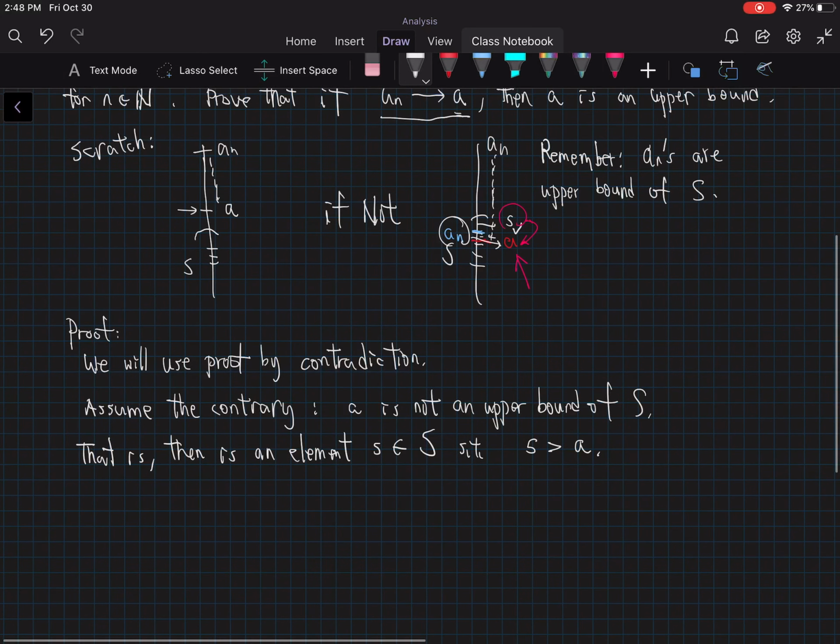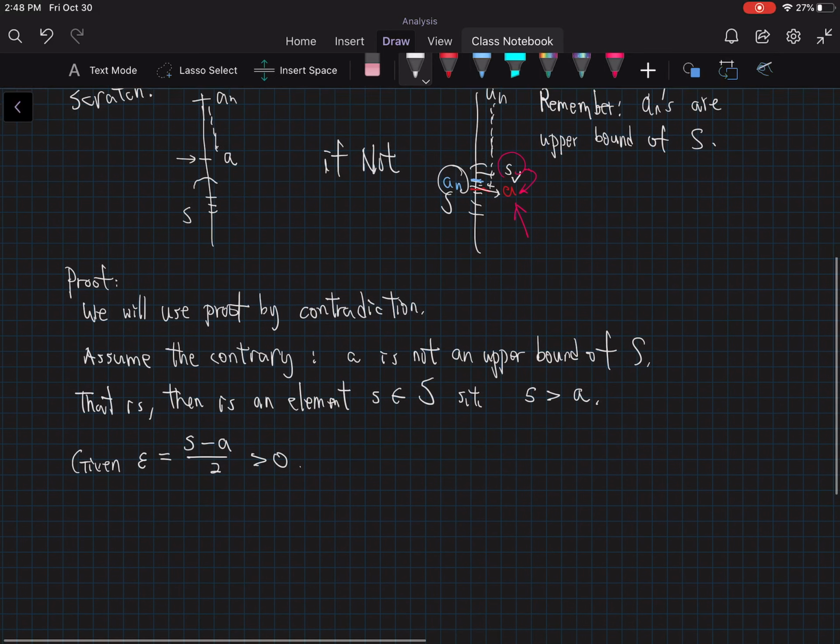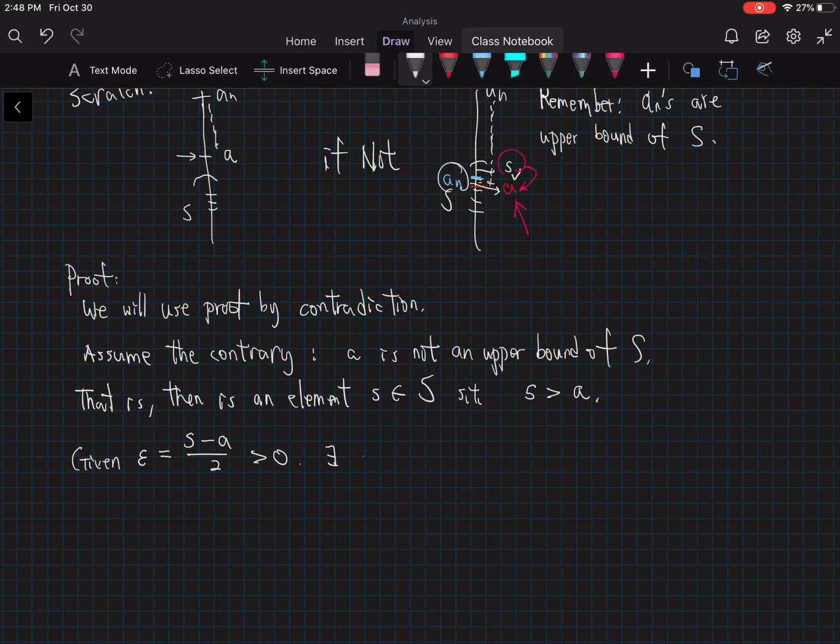So what we're going to do is use the convergence property. Given epsilon equals s minus A over 2, which is strictly greater than 0 because s is strictly greater than A. Well, because a sub n converges to the point A, there exists a capital N such that for all little n greater than or equal to capital N, absolute value of a sub n minus A is less than or equal to epsilon.